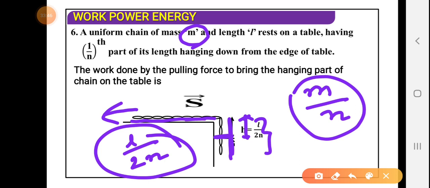So this is the expression for the displacement, and just multiply by the mass m by n. And again there is one term g. Just multiply all these things and we'll get the answer.